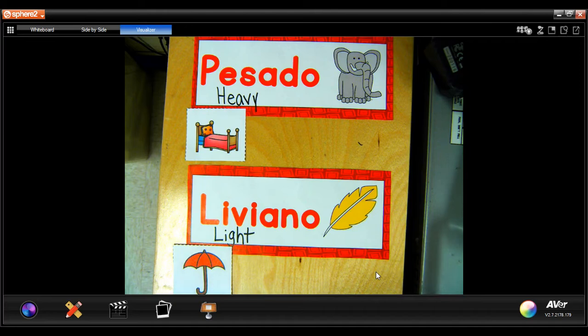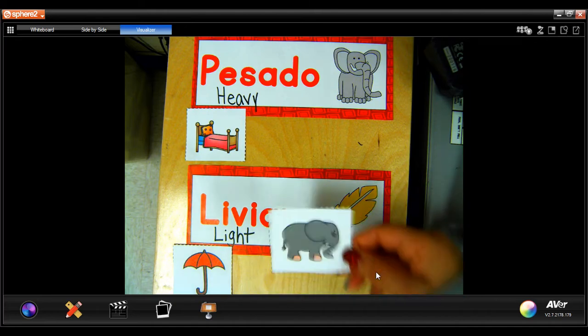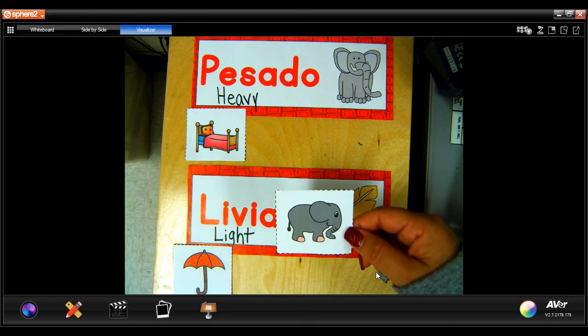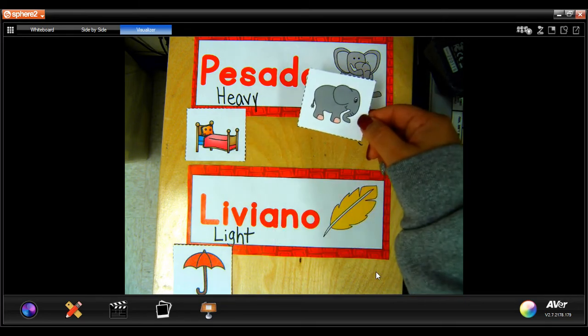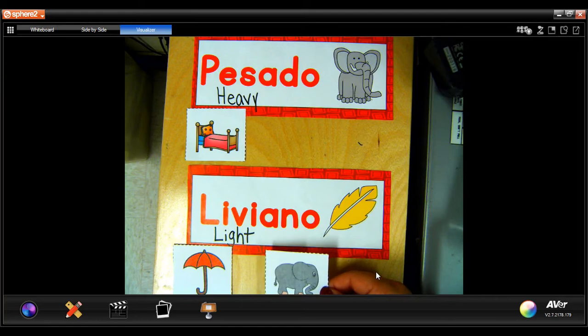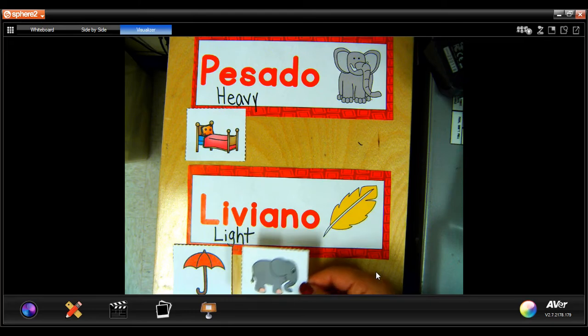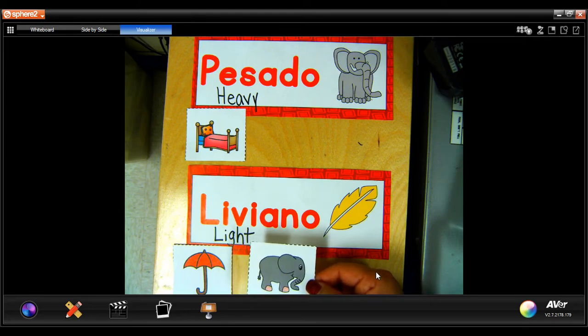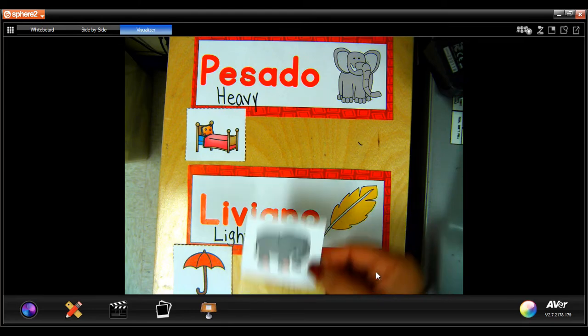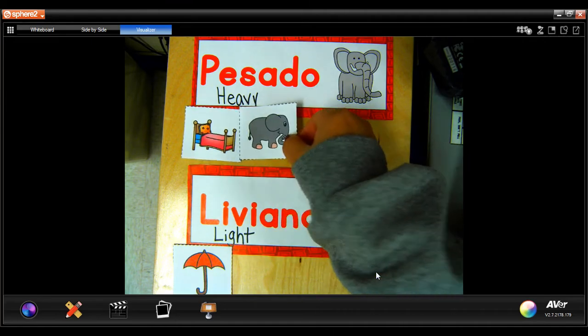Okay. So here's an easy one. We have an elephant. Is the elephant heavy or light? Remember, light is when you can pick it up with one hand. Can you pick up an elephant with one hand? No, right? So the elephant's going to be heavy.